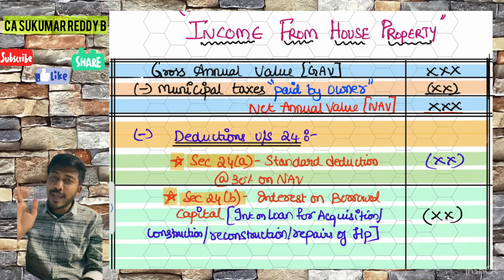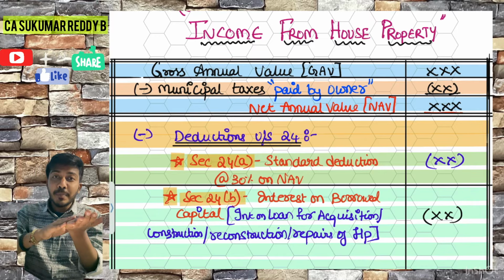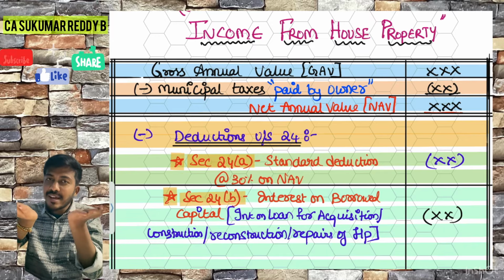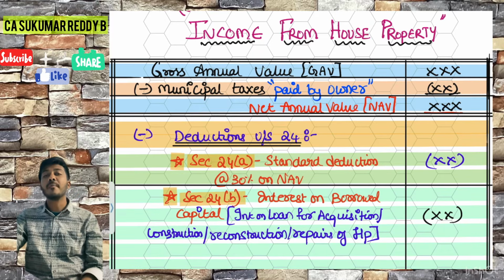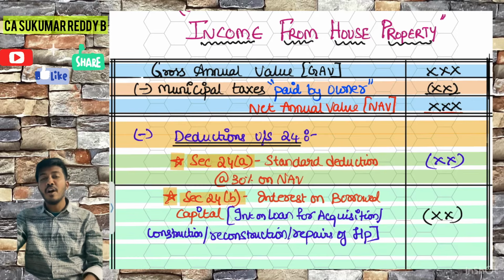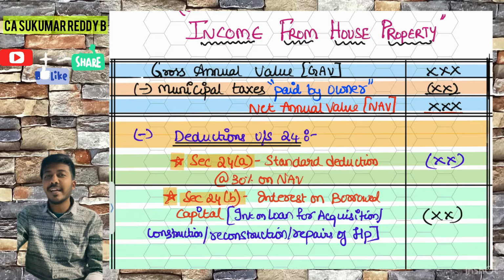Paid, no, I am not mad guy. I am intending to say something here. Paid by the owner means the payment should be done, also the payment should be done by the owner. Only if these two things are satisfied, you can minus that. Once you minus this, you will be left over with net annual value. From this, two beautiful deductions will be given: section 24A deduction, section 24B deduction.